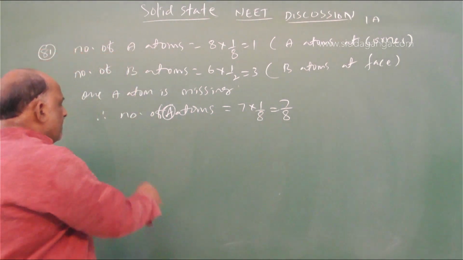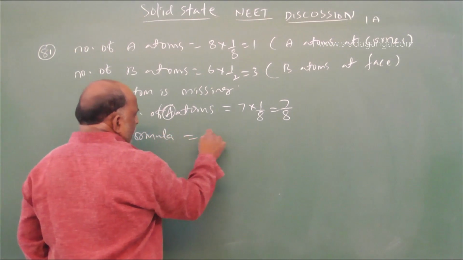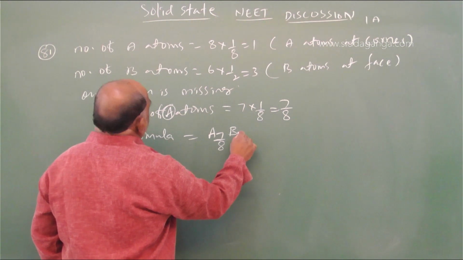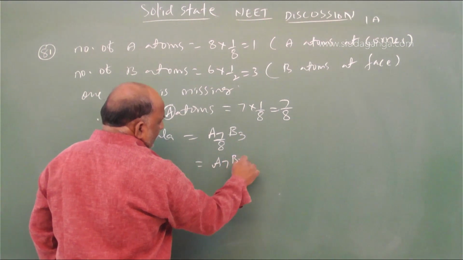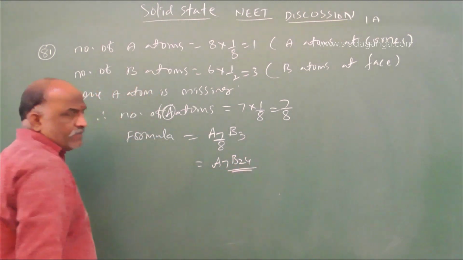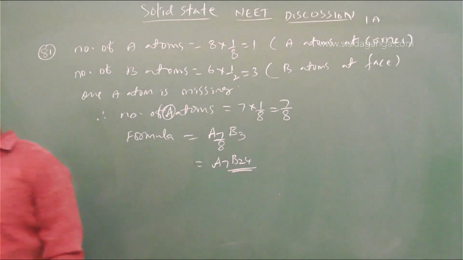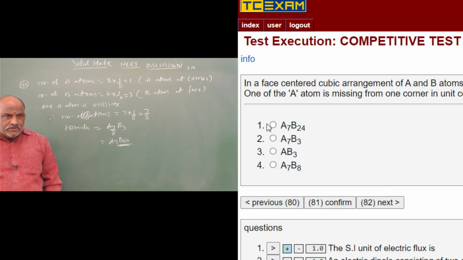So the formula is A 7 by 8, B 3, that is A 7, B 24. A 7, B 24 is the answer for this. First option is right for this one.